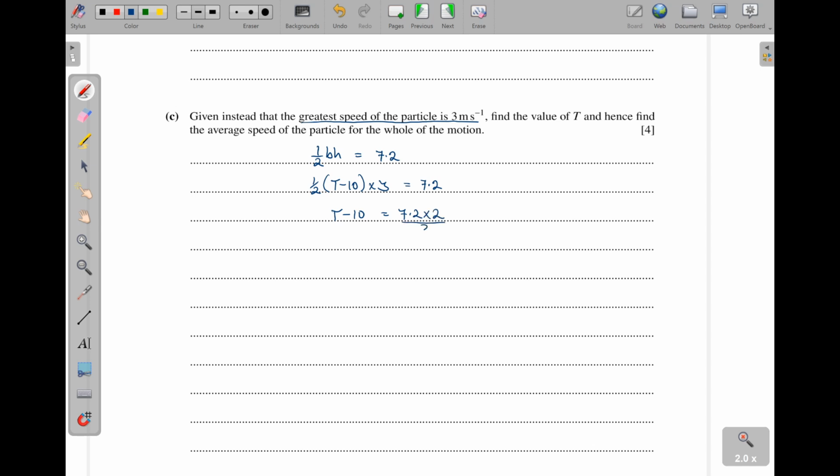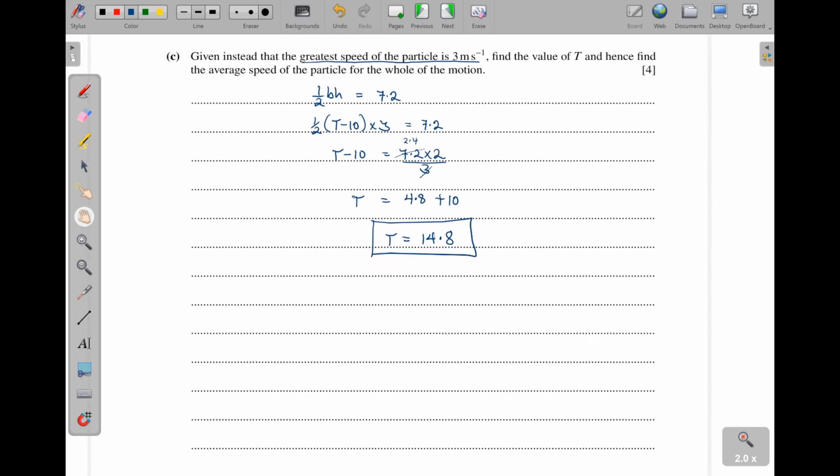Then I will divide by 3. And then our t is going to be equal to, 3 goes into 7.2, 2.4 times, because 24 times 3 is 72. Then times 2, that will be 4.8. Then we shall add this 10 when it comes this side. So plus the 10, that means t is going to be 14.8.